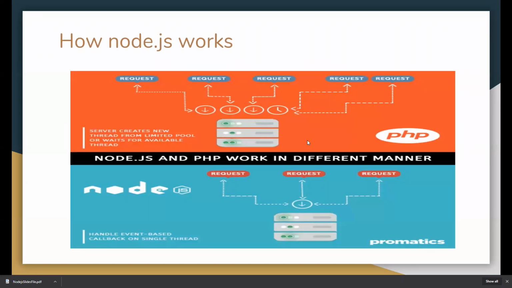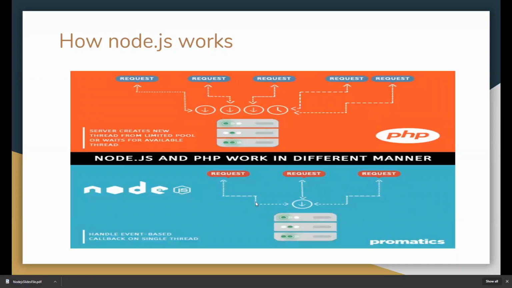So how does Node.js work? This is PHP and this is Node.js. Here we'll see how Node.js works and how earlier languages like PHP and ASP.NET were working. Here a user sends a request to the server. The server creates a new thread from a limited pool or waits for available threads. Here the server is waiting for the thread.